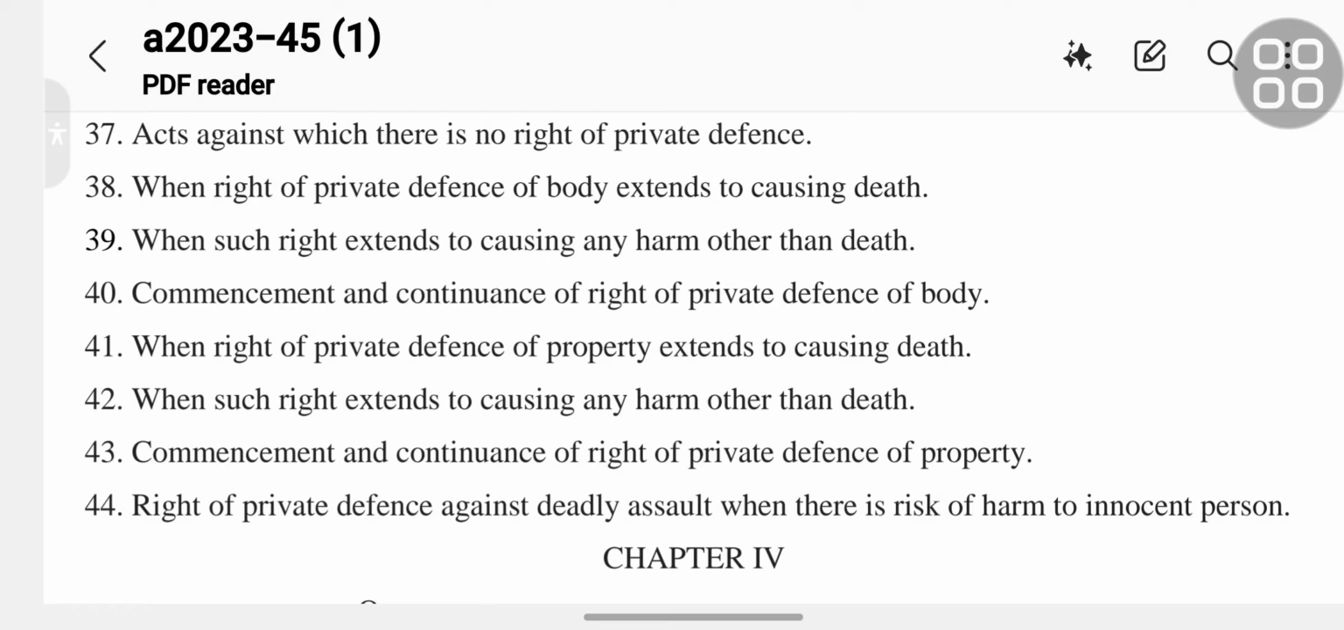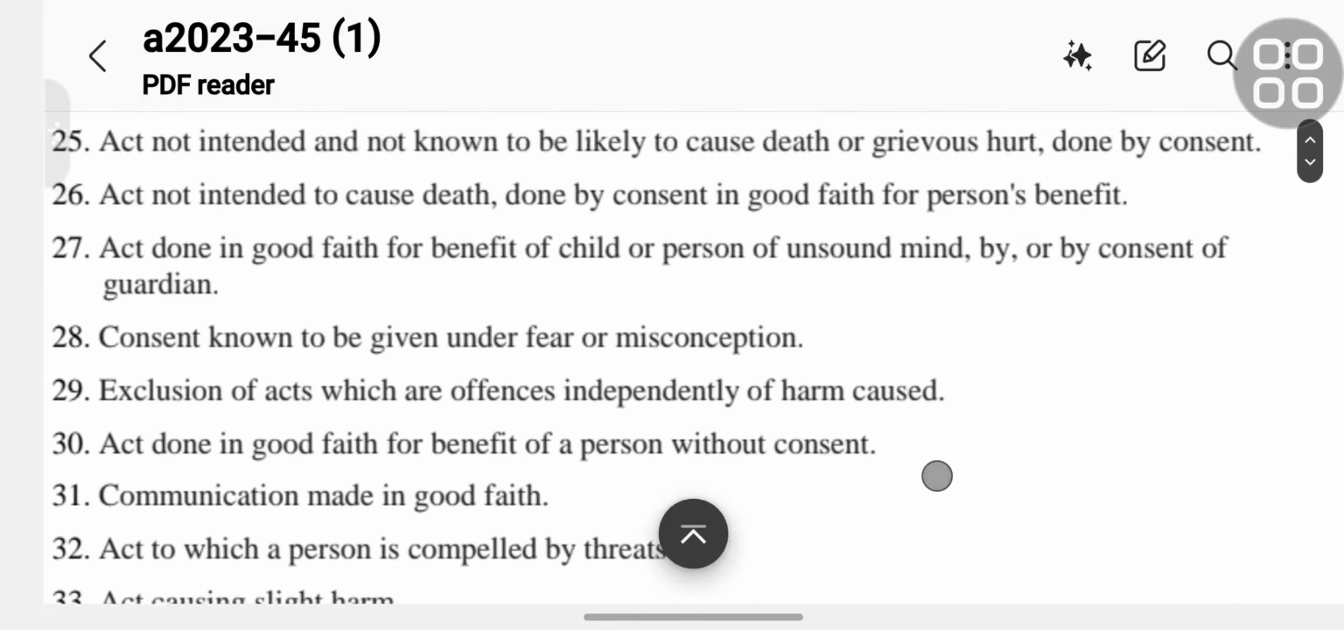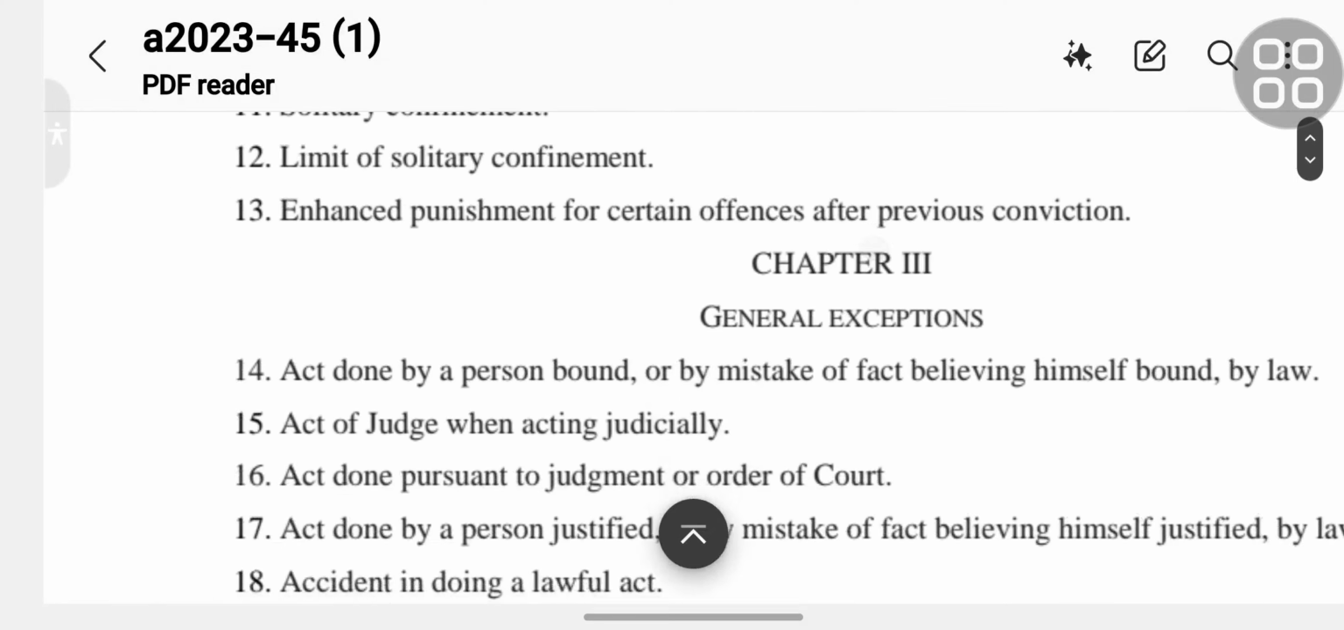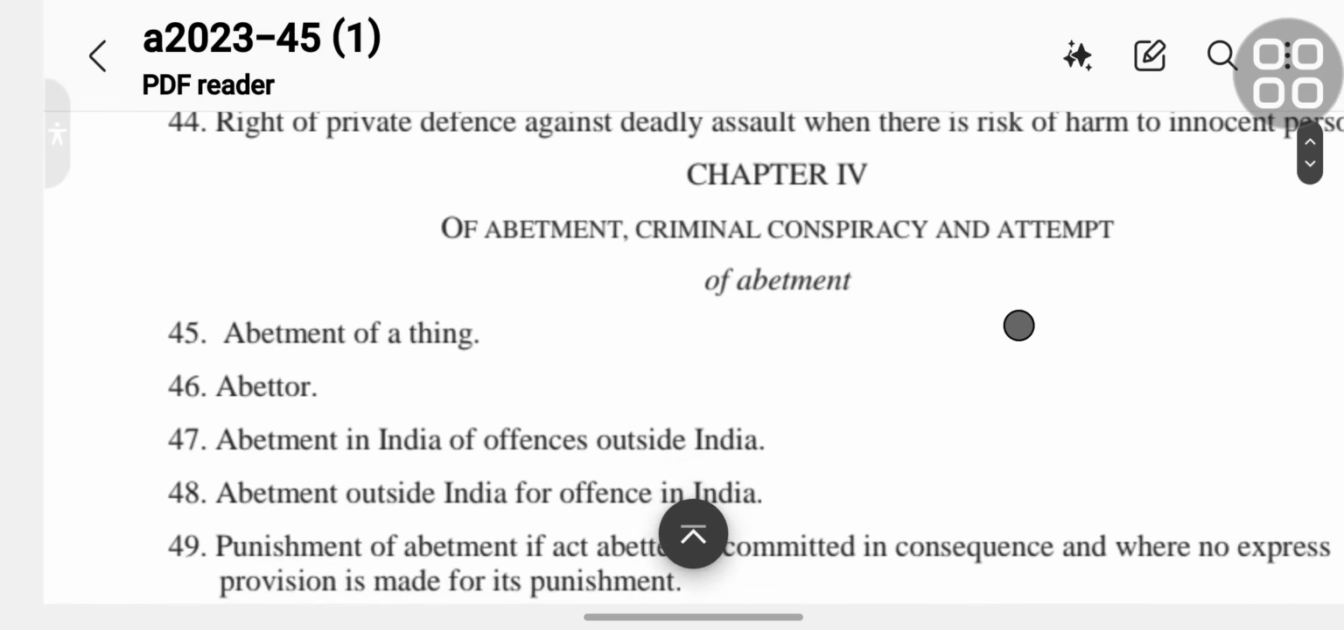Section 44, right of private defense against deadly assault when there is risk of harm to innocent person. Okay, so this is Chapter 3, General Exceptions, section 14 to section 44.